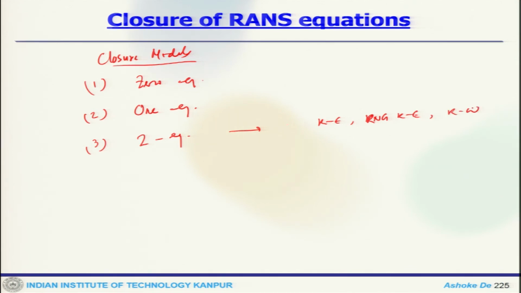So, all are 2 equation based models, and then second order closure like RSM based models. This is how you go with increasing complexity, where you solve the individual stress components and it does not use any Boussinesq hypothesis.